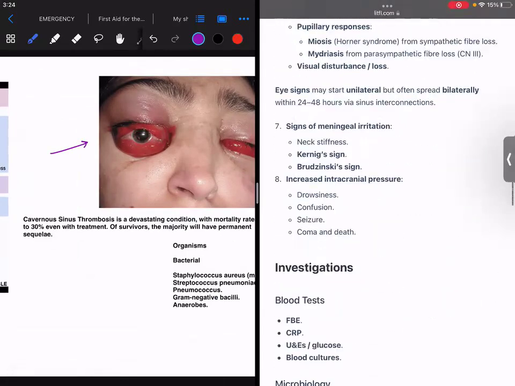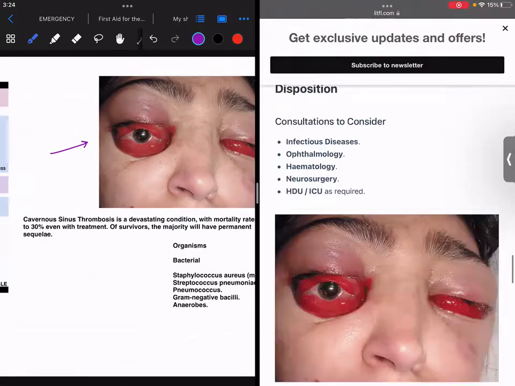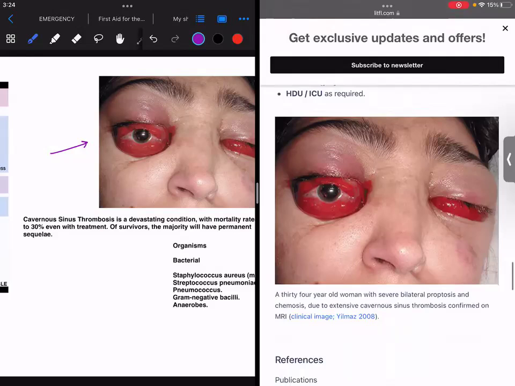This is basically a 34-year-old woman with severe bilateral proptosis. As you can see, the eyes are bulged outside, right? And chemosis, as you can see this reddish appearance, due to extensive cavernous sinus thrombosis confirmed on the MRI.